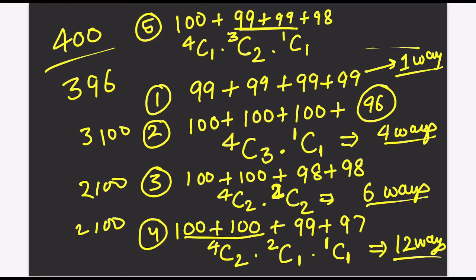And 1C1 for 98, and he has 12 ways. So 12 plus 6 plus 4 plus 1 is the answer, right? I hope this is clear. How did we find it?